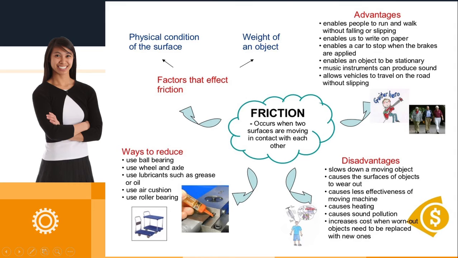And now we can also reduce the friction. Children, you must be knowing that ball bearings are used in machines. Then air cushions are used, roller bearings are used. All these are used to reduce the friction. It's a common observation that whenever something is not working, we try to put some coconut oil or sometimes grease is applied. Now these are called lubricants. They are used to reduce friction.